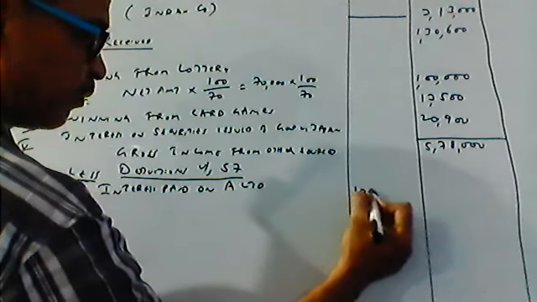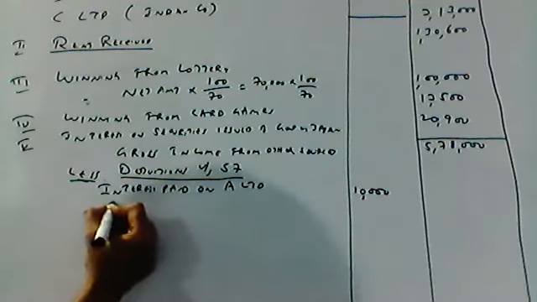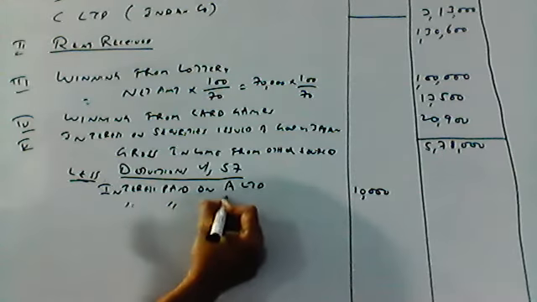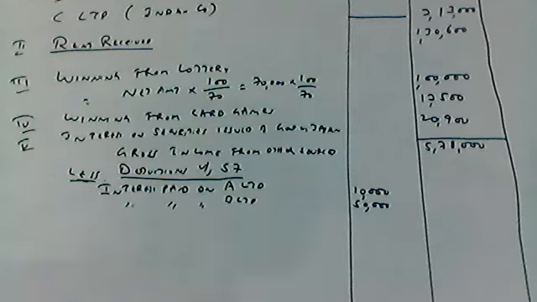Similarly, interest paid on B Limited, foreign company: 50,000. And you are not taking interest paid on Indian company shares because Indian company share dividends are exempted. So you cannot allow deductions for that interest.